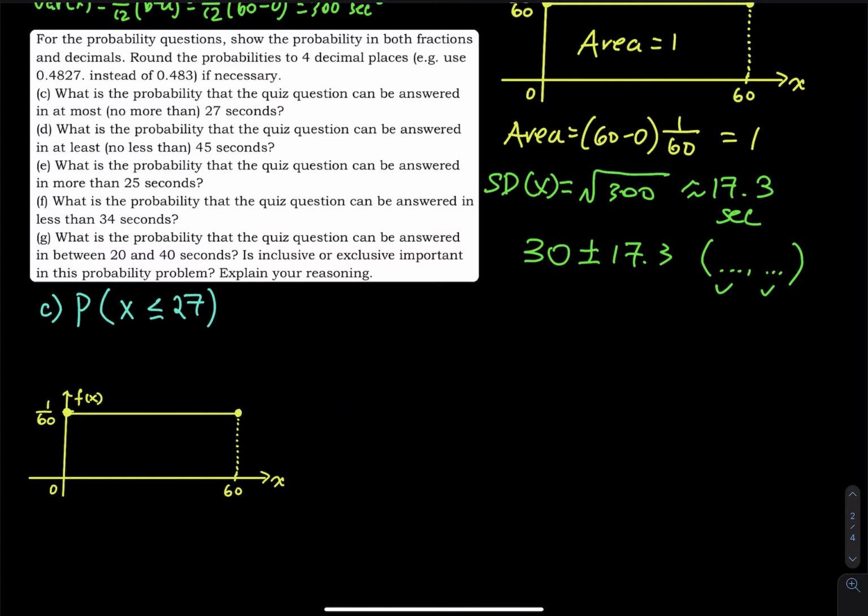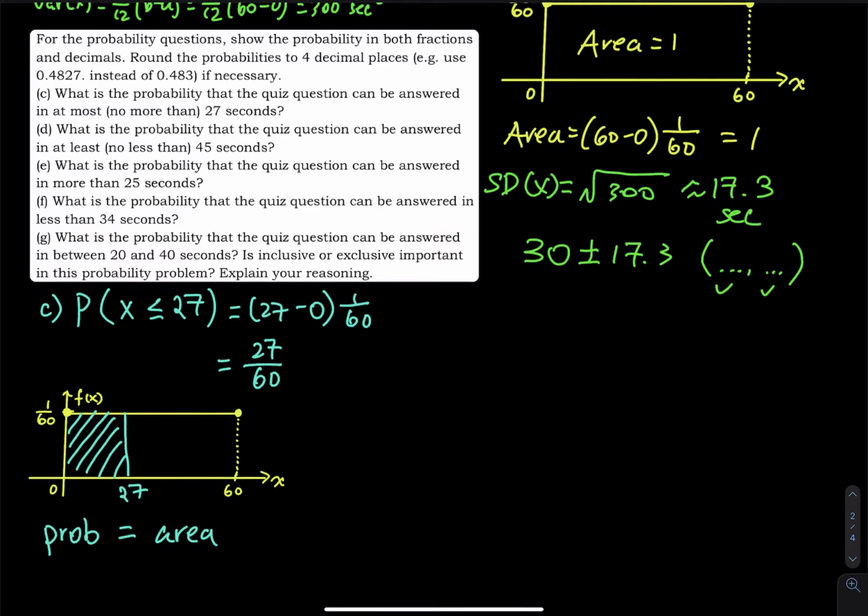So where is 27? 27 is around here, right? And then less than or equal to. So this is the area that we are looking for. So now we start dealing with graphs. When you use a graph, the probability is the same as area. So I am asking, what is the area of this rectangle? That is the base, which is 27 minus 0. Remember, always big minus small because probability cannot be negative. And then you multiply by the height. So 27 divided by 60 is your answer. This is an acceptable answer, 27 divided by 60.